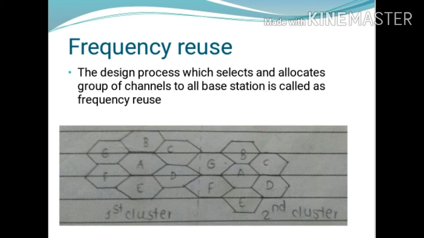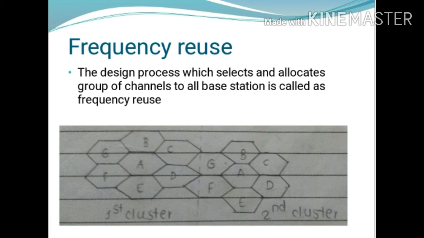Each cellular base station is allocated a group of channels to be used within a small geographical area. It is called a cell. The base station antennas are designed in such a way that they effectively achieve a coverage region within the cell.